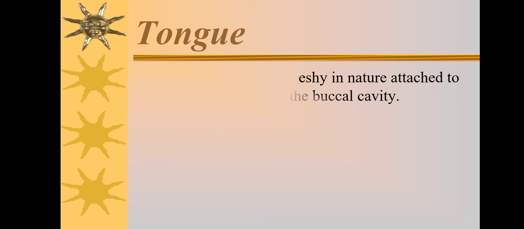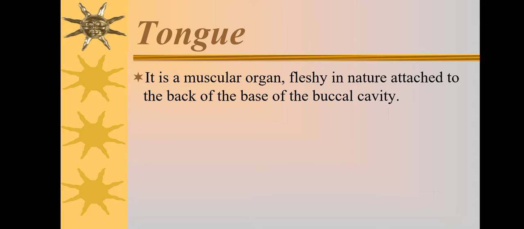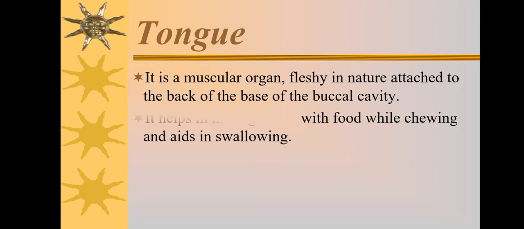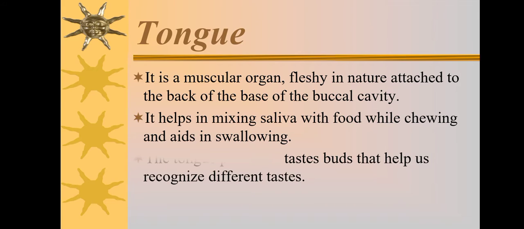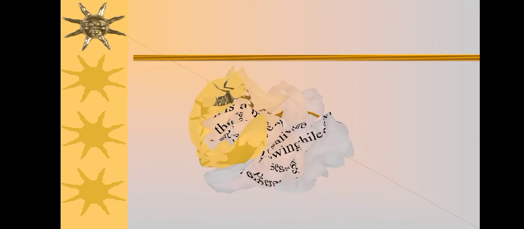Tongue. It is a muscular organ, fleshy in nature, attached to the back of the base of the buccal cavity. It helps in mixing saliva with food while chewing and aids in swallowing. The tongue possesses taste buds that help us recognize different tastes.